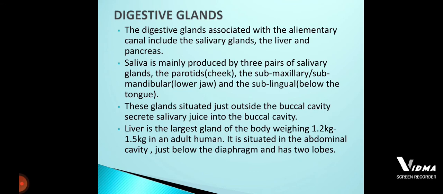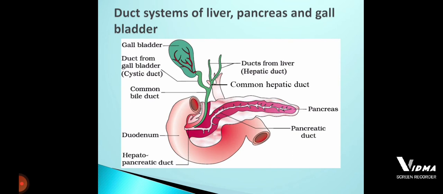You all know that the liver is the largest gland among these digestive glands. The liver and pancreas form a duct system along with the gallbladder, and all these ducts open inside the duodenum to pour the digestive juices secreted from the liver and the pancreas.